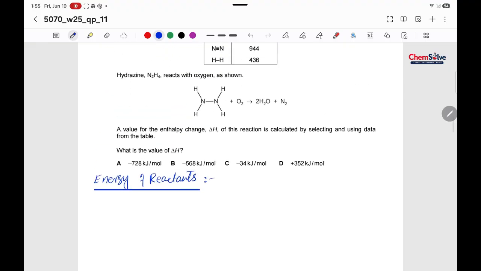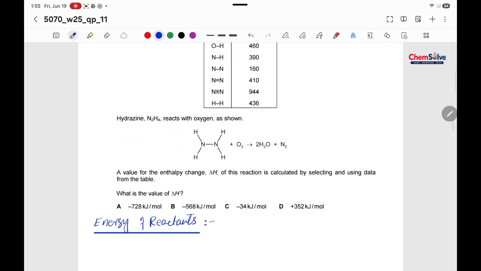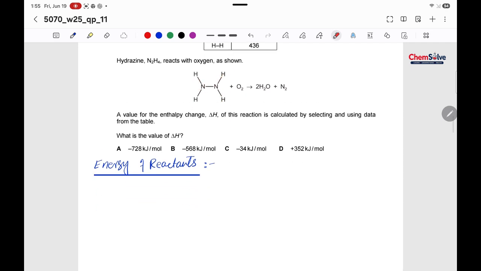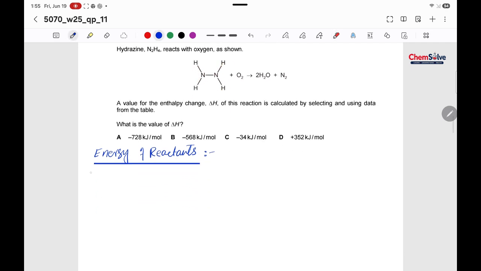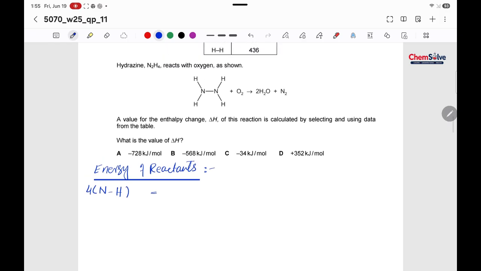Okay, so how many bonds of NH do we have? 1, 2, 3, 4. So we have 4 NH bonds, and we have 1 N single bond N bond, and also we have 1 oxygen double bond oxygen bond.